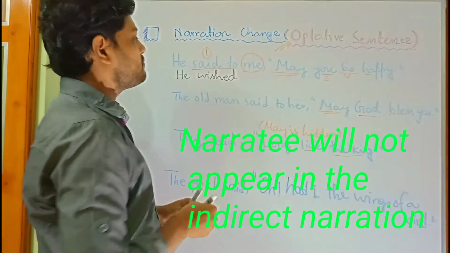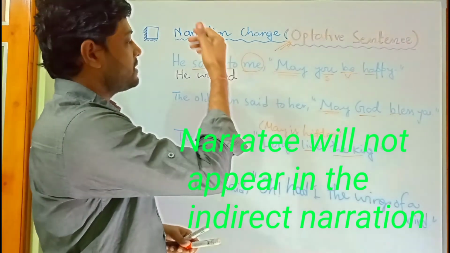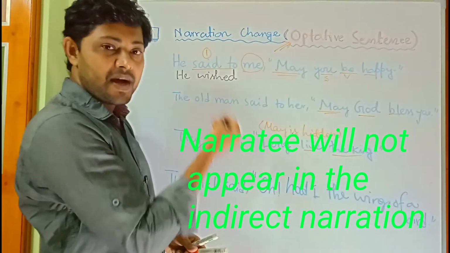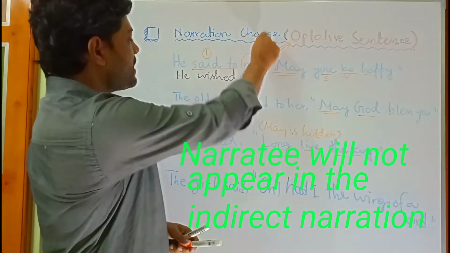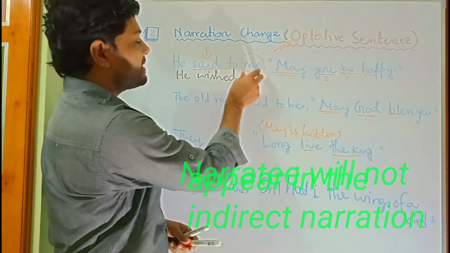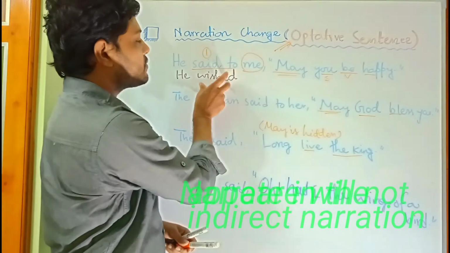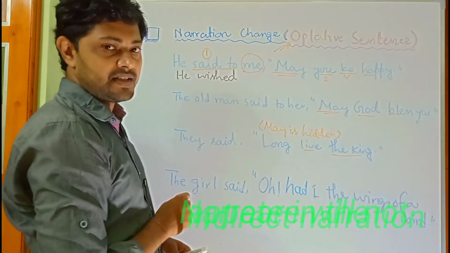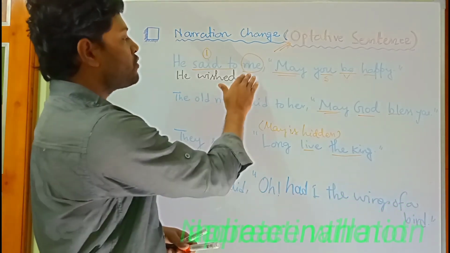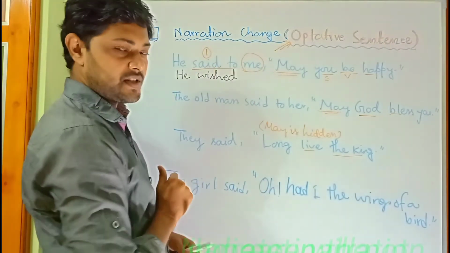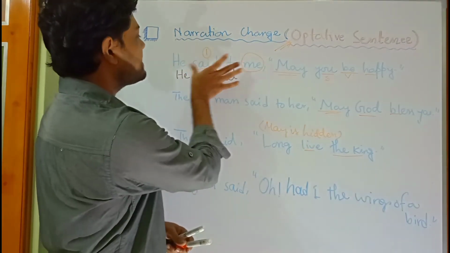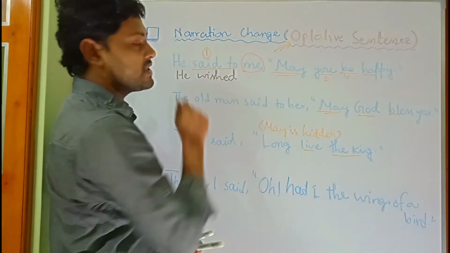We have already learned narration change of interrogative sentence, imperative sentence. Everywhere we have written the narrative after the reporting verb, isn't it? But here we have to forget about it. So he said to me will be he wished.